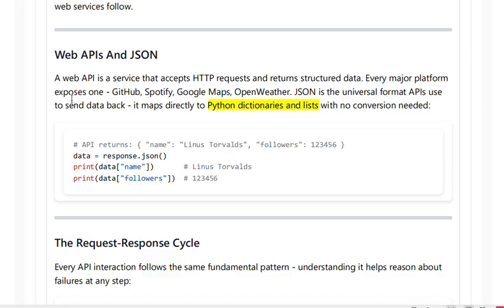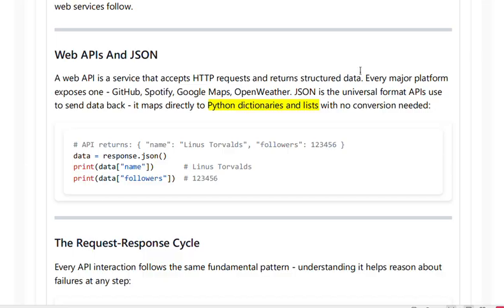Every major platform exposes one, such as GitHub, Spotify, Google Maps, OpenWeather. You make a request in HTTP format and get the response in JSON format. Why JSON? JSON is the universal format for APIs used to send the data back. Not only for APIs, all responses, whatever we send universally, will be in JSON format. And another advantage is that JSON maps directly to a Python dictionary or list